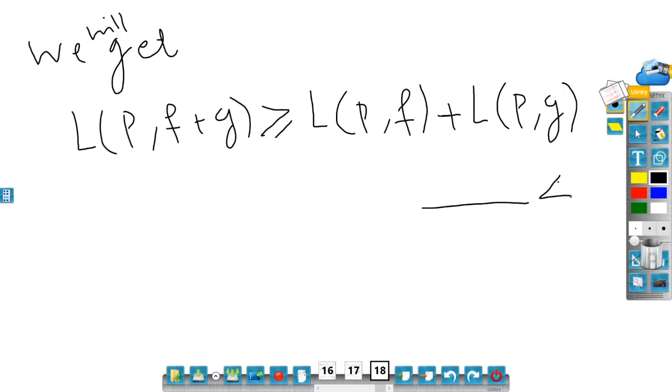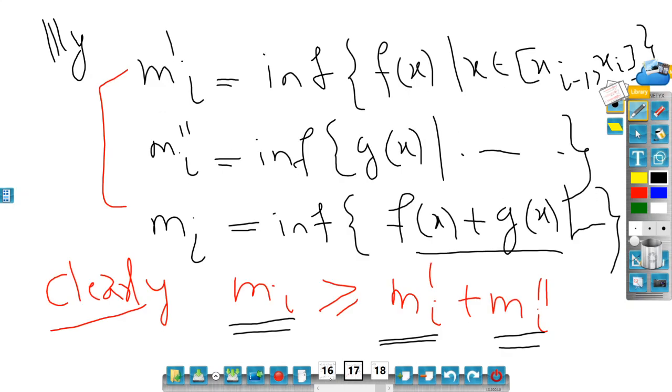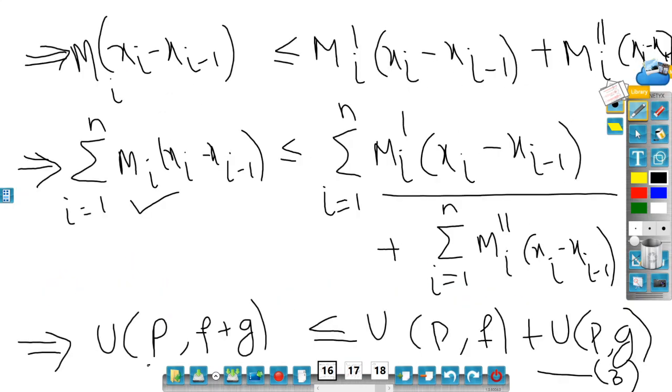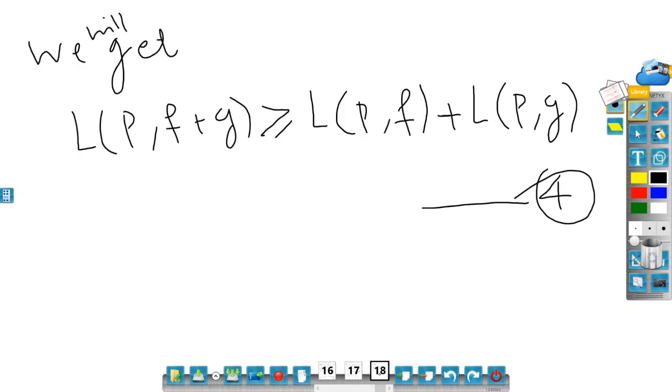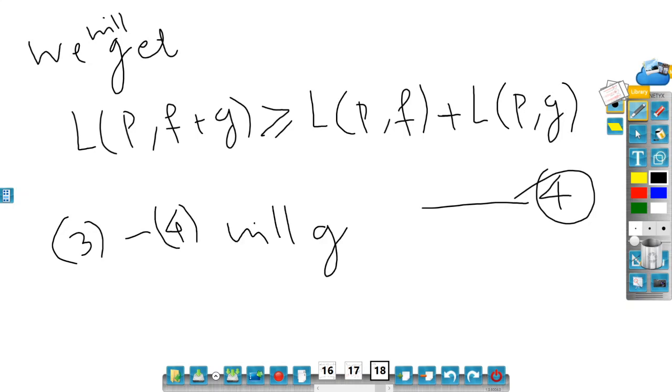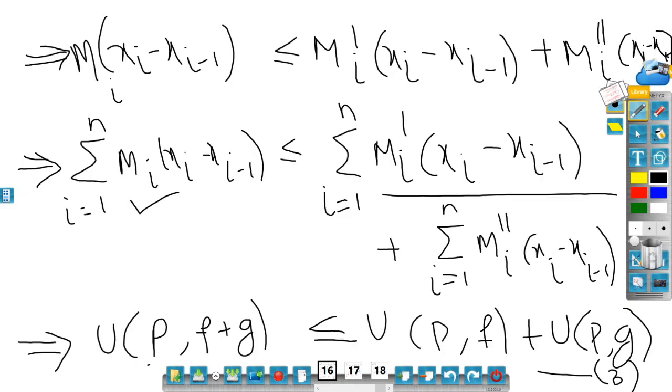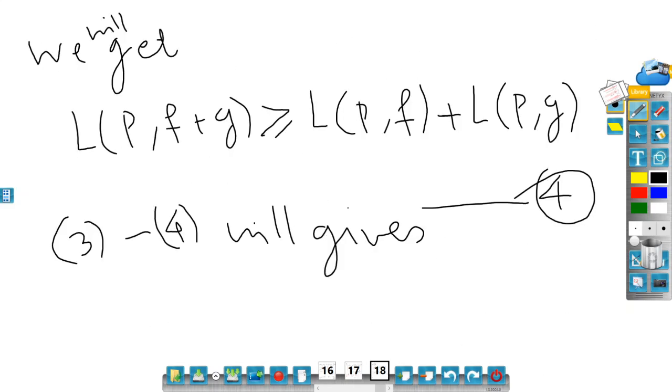This is number 4. So let me check what is 3 I have. 3 I have noted: U(P, f+g) is less than or equal to this, and this is L. So let me have 3 minus 4. So 3 minus 4 will give... So what will it give? So 3 में क्या है? U(P, f+g).